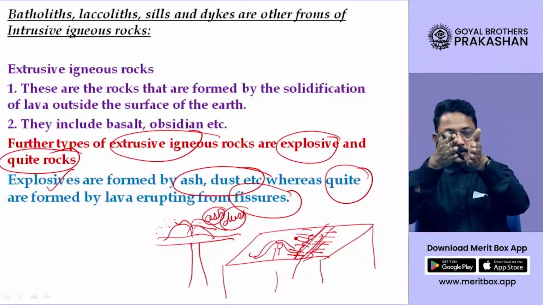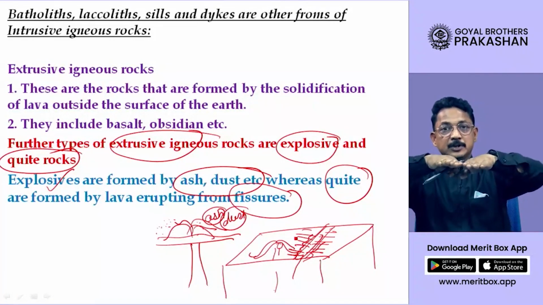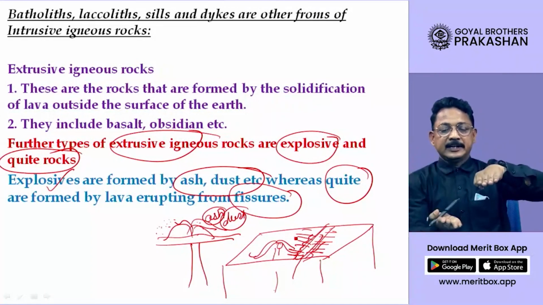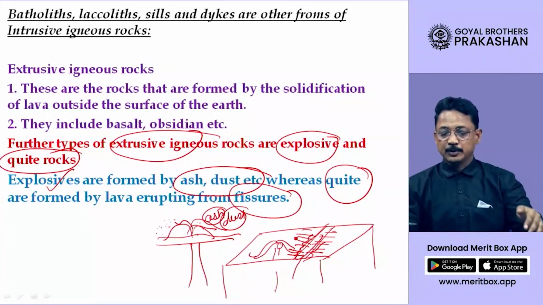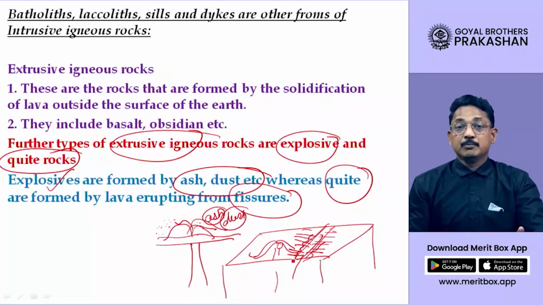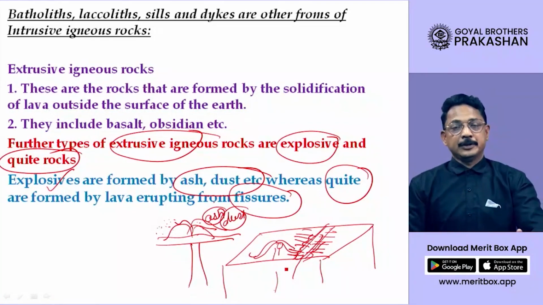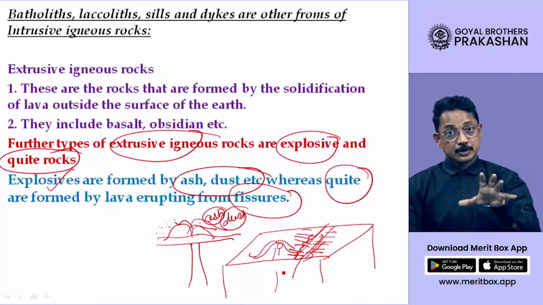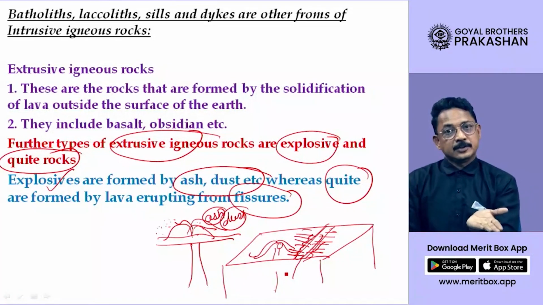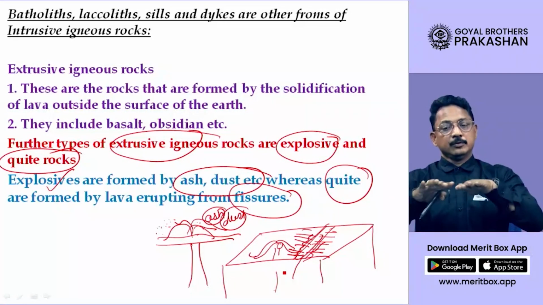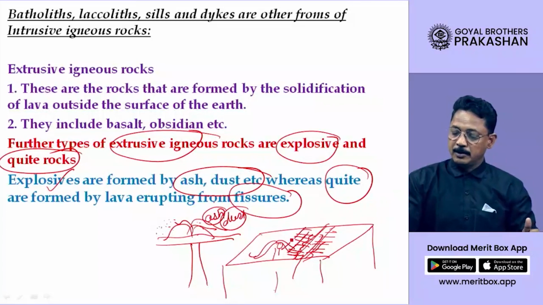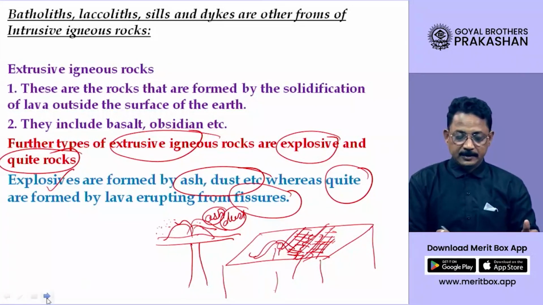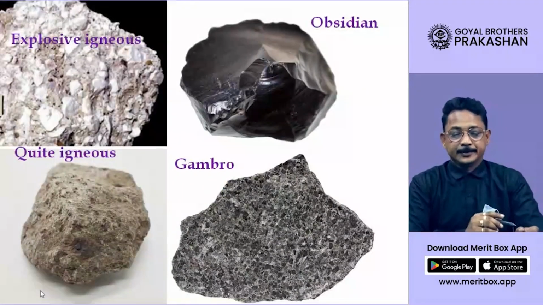The land has got broken, it has got a crack, and when lava comes out of that crack, we call it the fissure type of eruption. And when the lava that has come out of this fissure solidifies on both sides, we call it quiet.